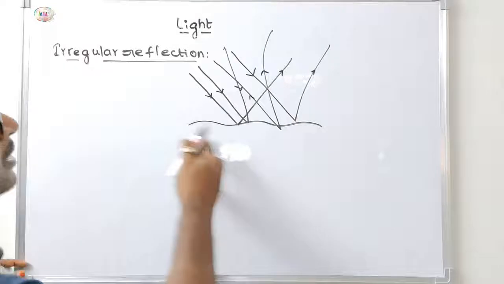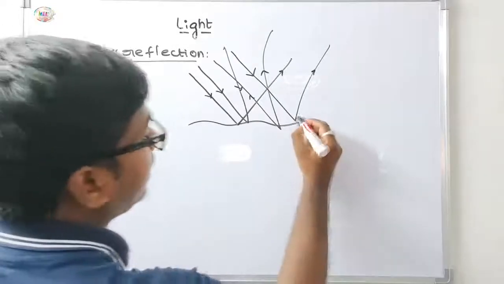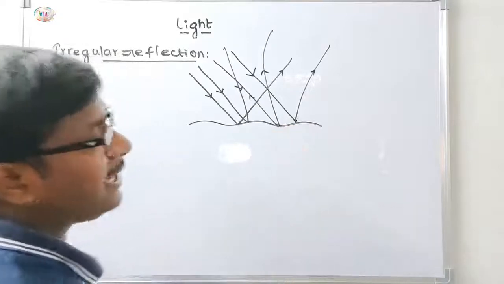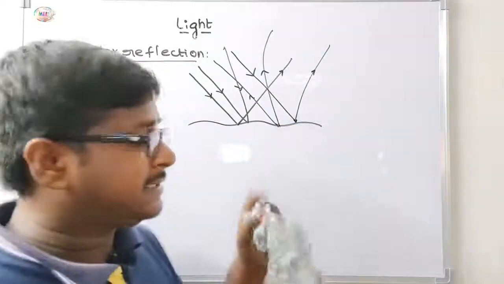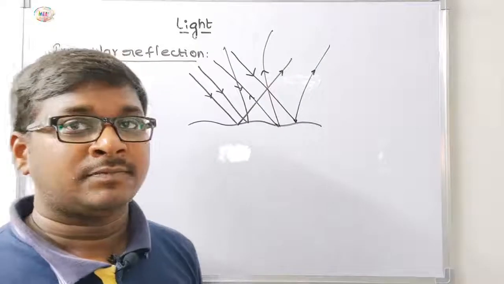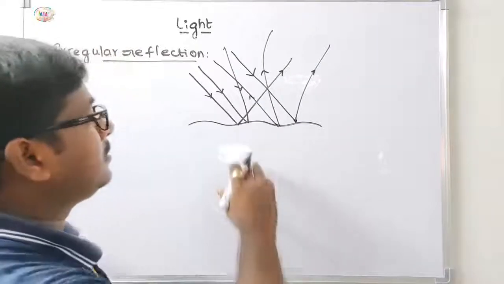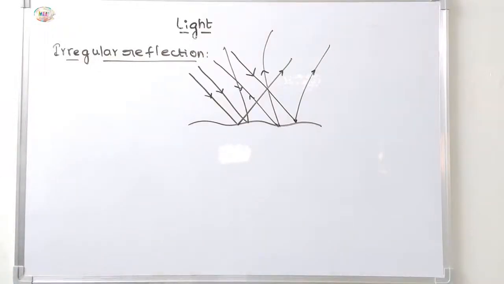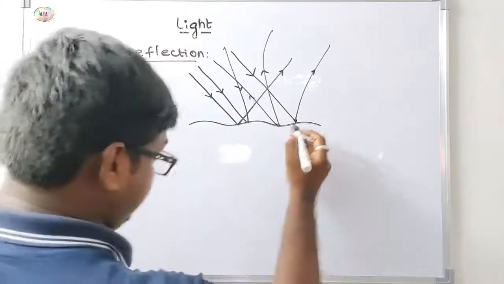When a parallel beam of light traveling in a certain medium strikes a rough surface, it is reflected in various possible directions.